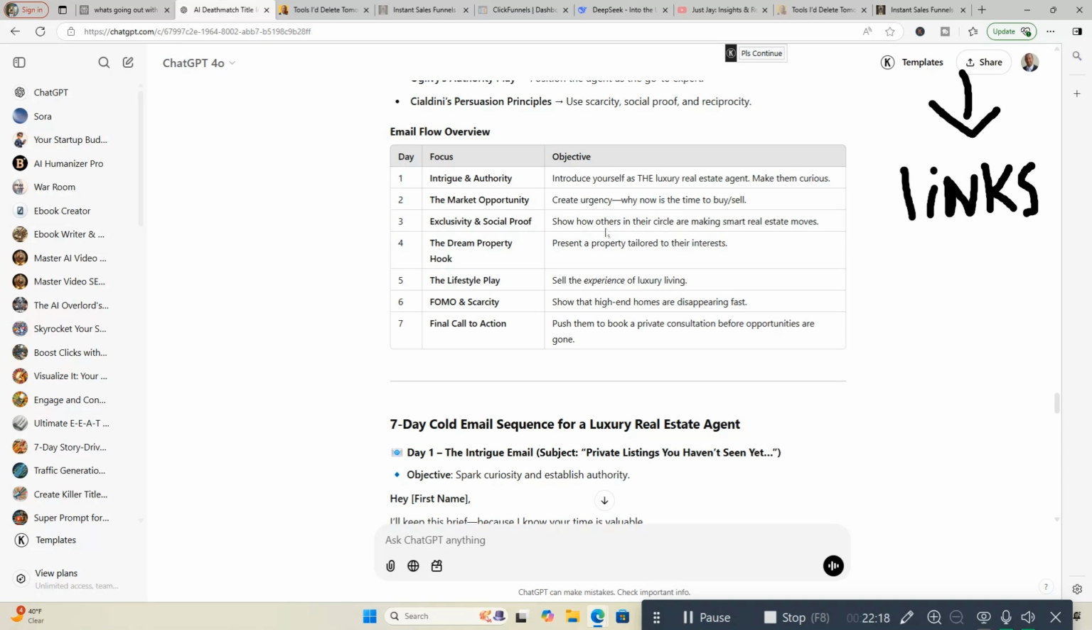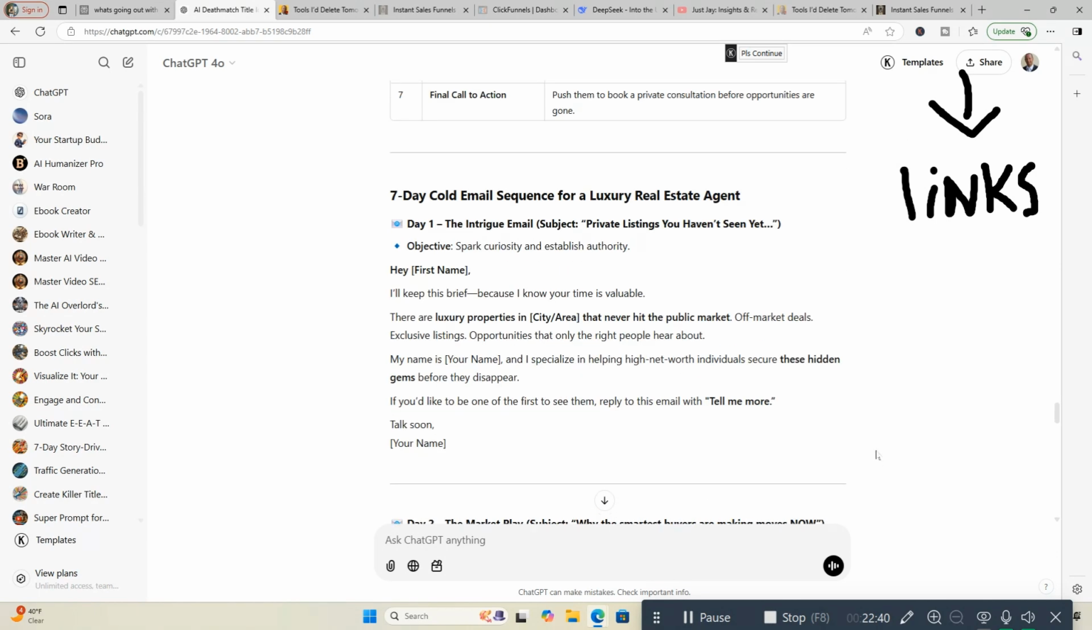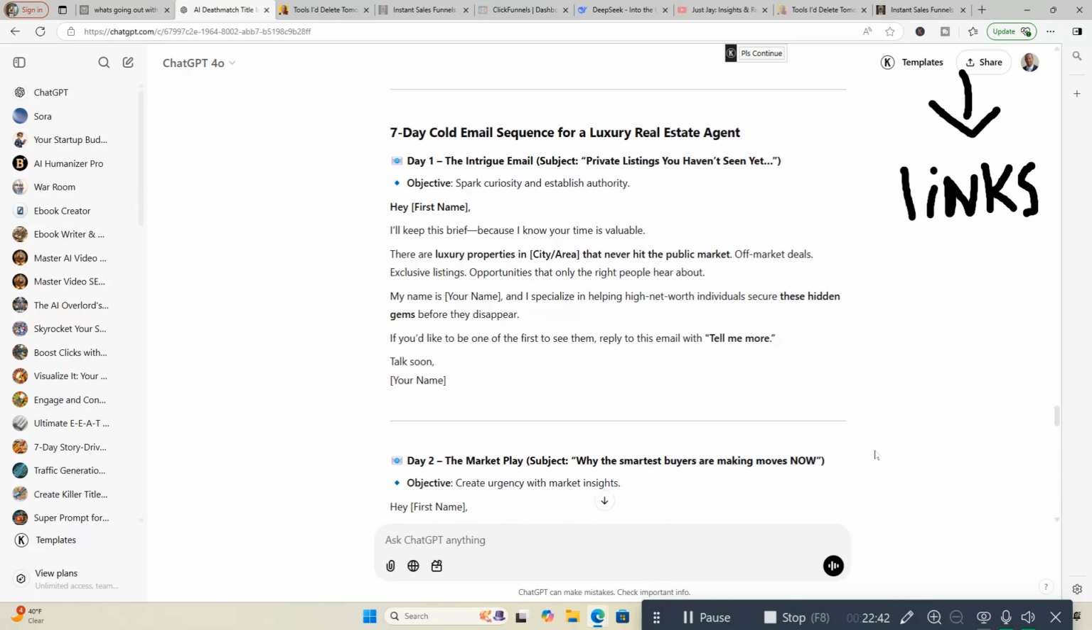Day 3, exclusivity and social proof. Show how others in their circle are making smart real estate moves. Day 4, the dream property hook. Present a property tailored to their interests. Day 5 is lifestyle play. Sell the experience of luxury living. Day 6 is FOMO, fear of missing out and scarcity. Show that high-end homes are disappearing fast. Day 7 is a final call to action. And these are the emails.